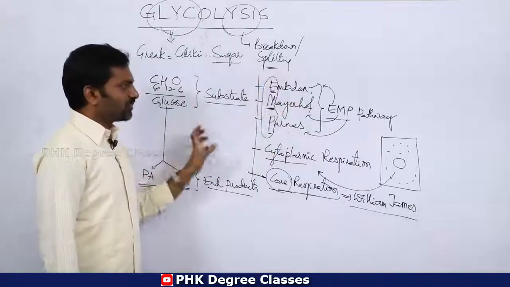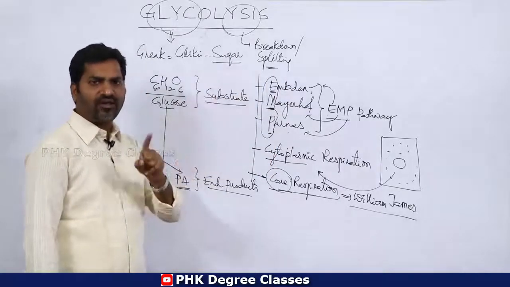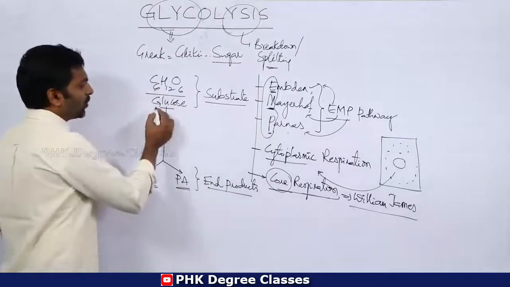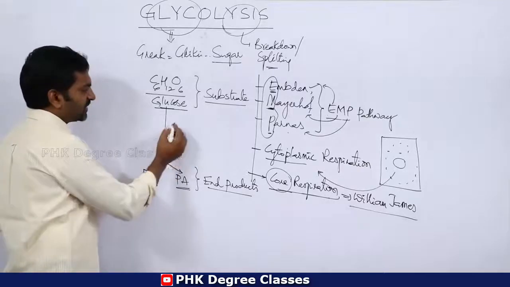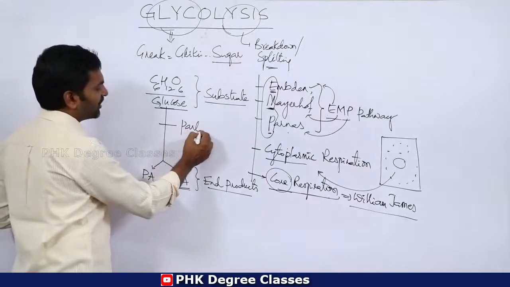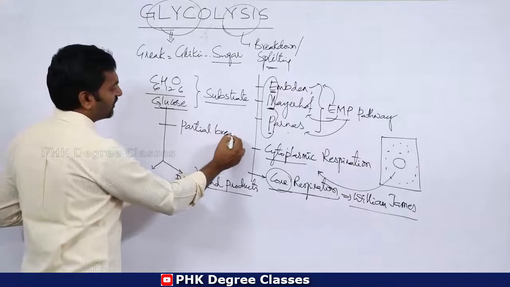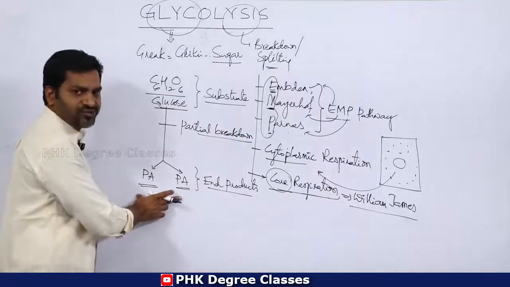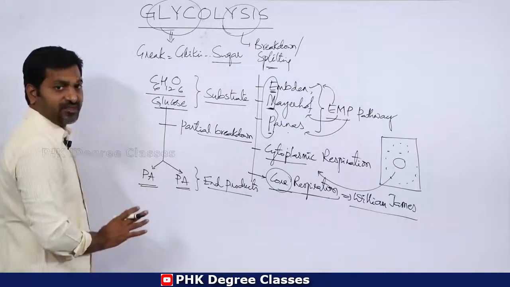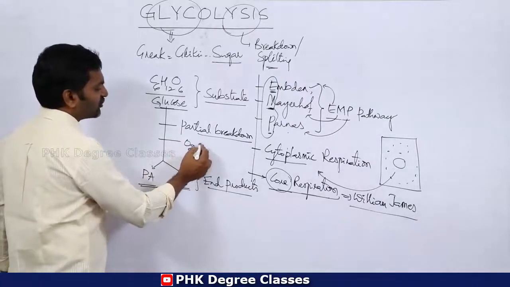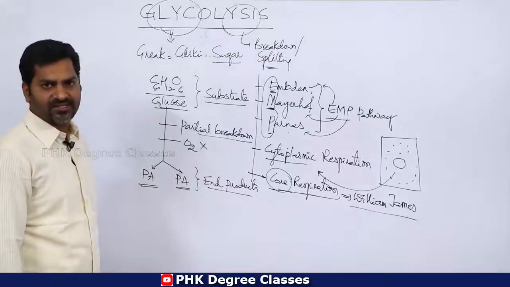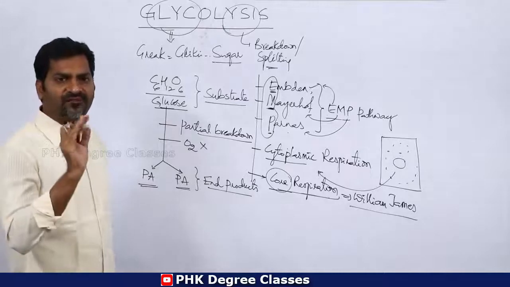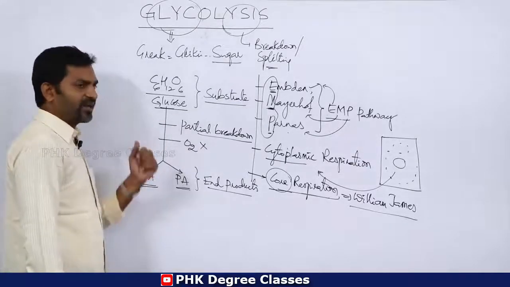Clear? So this is the basic information regarding the glycolytic pathway. Remember, glucose undergoes splitting. This is regarded as a partial breakdown. So partial breakdown of glucose leads to the formation of two moles of pyruvic acid. There is no utilization of oxygen in this process, and no availability of oxygen to the glycolytic pathway.